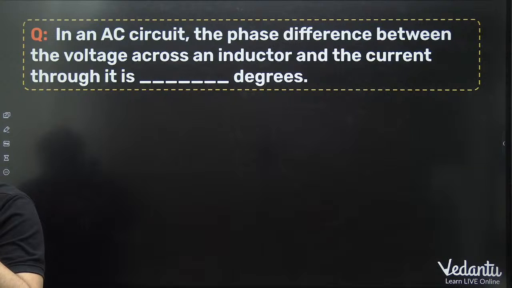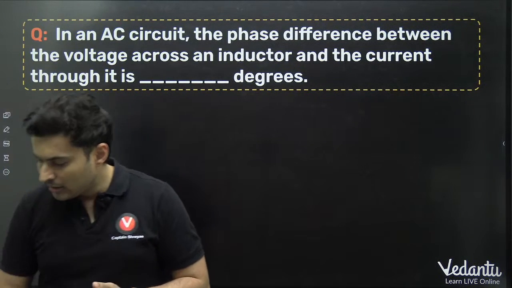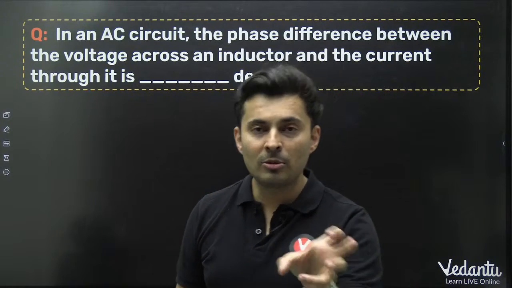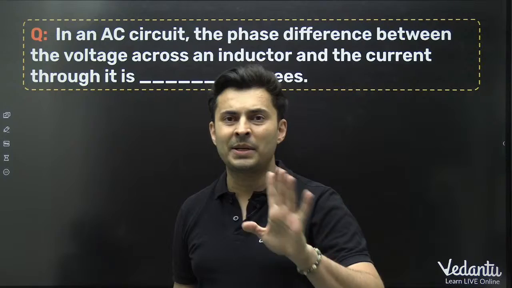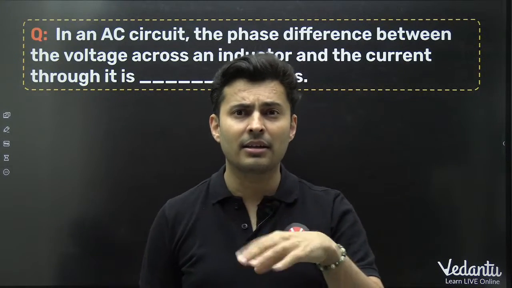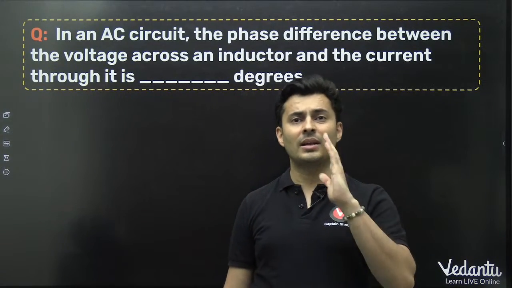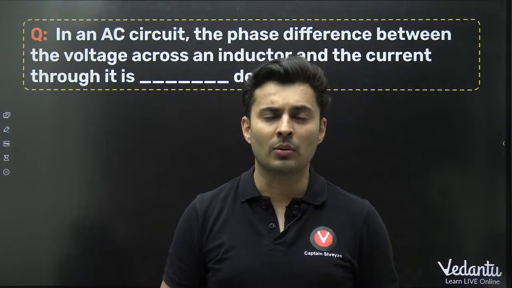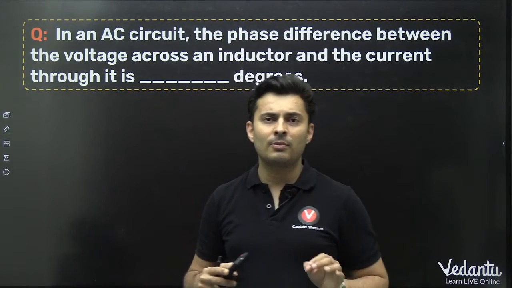Sir, do we need to read line by line in the physics book, or are knowing the concepts and formulas enough? See, there are some things which you need to know theoretically. Like I told you, the instrument used to measure this is called what? Or the lamination which is given on a capacitor plate which acts like a dielectric, which increases the capacitance. What is that layer going to have? It's an oxide layer. So there are certain theoretical things which you need to know from the board's perspective. That's why I say NCERT line by line.